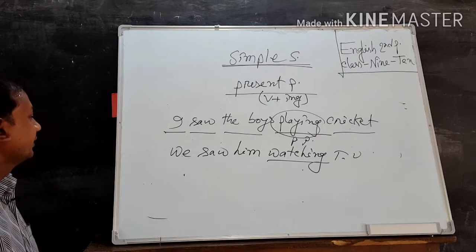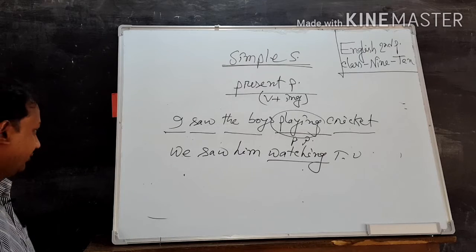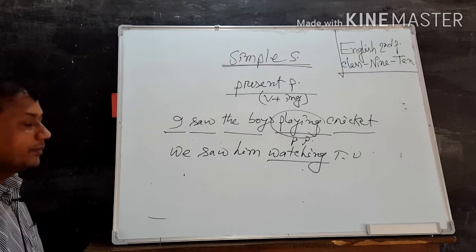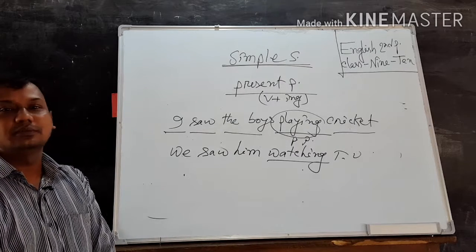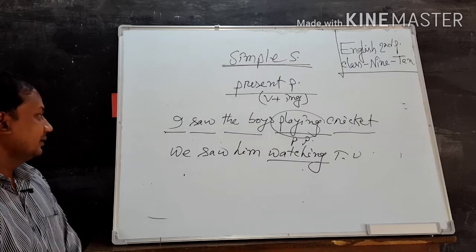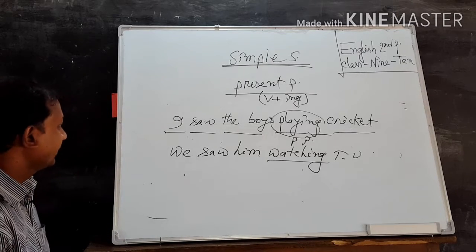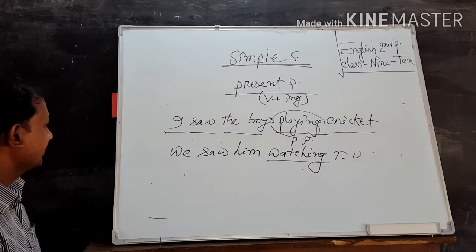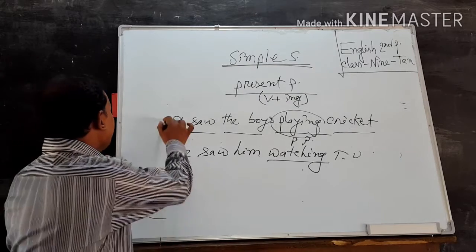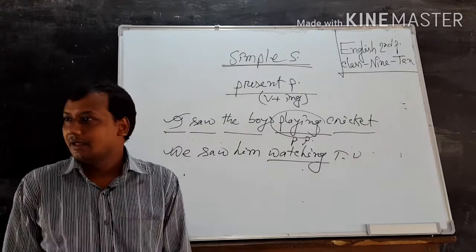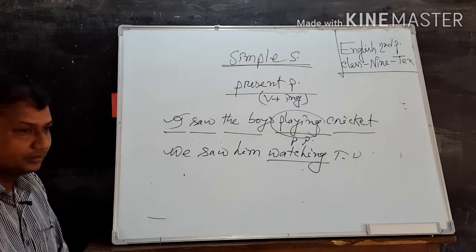Dear learners, if we make it complex, we have to use conjunction and we have to use another verb. I will teach you in the next class. So dear learners, it is simple sentence using present participle.